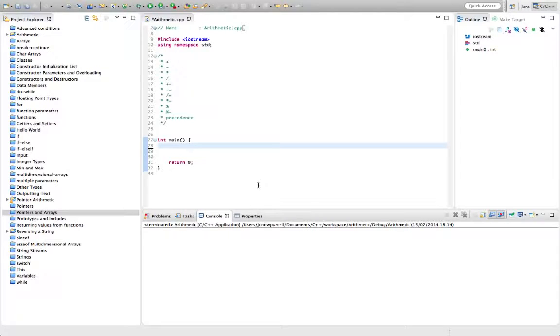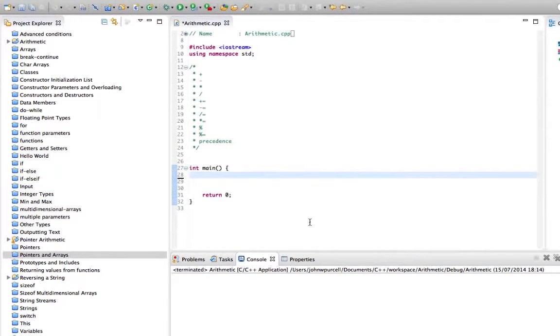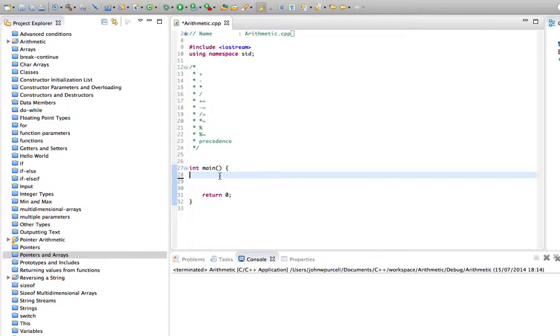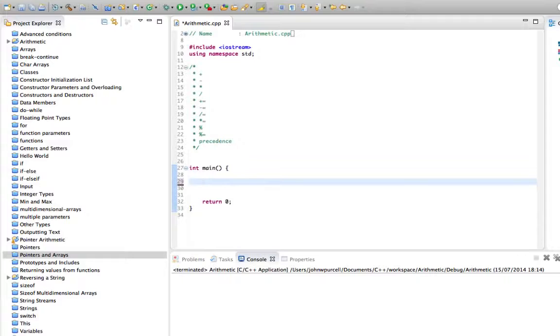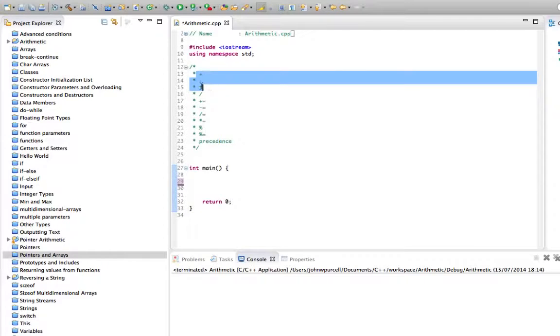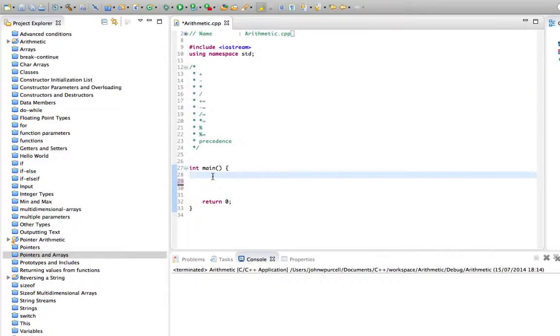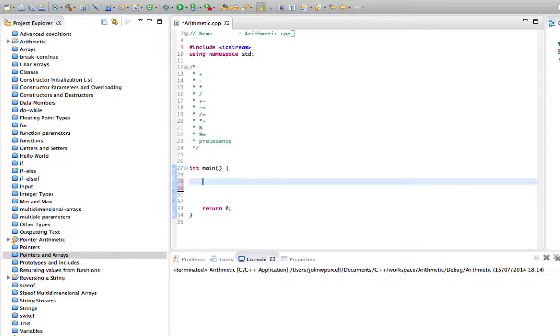In this tutorial, we're going to take a look at arithmetic in C++. So we've seen a lot, but not all of this before, and we're going to take a bit of a closer look here before we get on later to looking at pointer arithmetic. So plus, minus and multiplication don't really need any more explanation than we've already gone through.